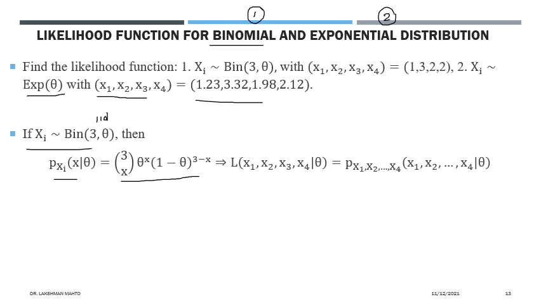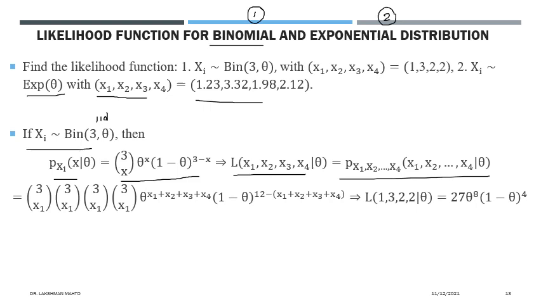But we have here a sample of size 4, so we will try to find the likelihood function for this sample, that means this complete data set. What we have to do is take the product of these individual densities. If you take the product, you get the joint density with unknown theta, and if you simplify, you get a pattern like this. These factorials come with respect to x1, this one with respect to x2, this one with respect to x3, and x4.